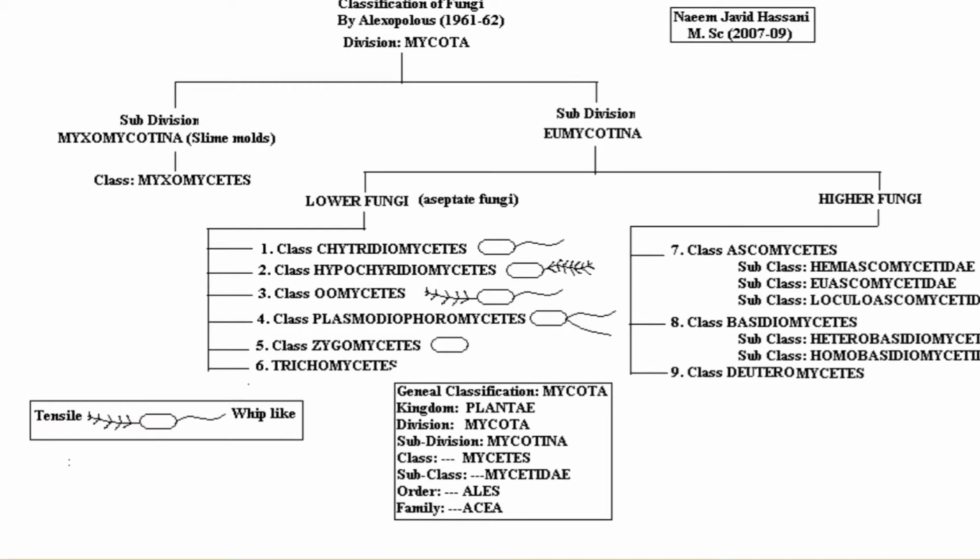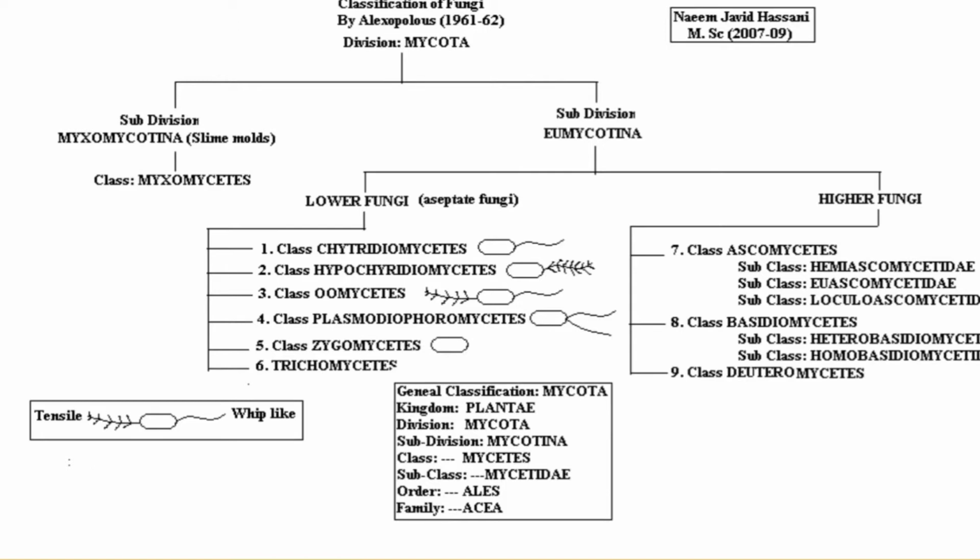In the Chytridiomycetes, all the gametes have a whip-lash flagellum. The Hyphochytridiomycetes are identified by tinsel flagella. In Oomycetes, both types of flagella are present. In Plasmodiophoromycetes, only two flagella, that is biflagellate, are present, and they are whip-lash type. In Zygomycetes, general flagella are present.